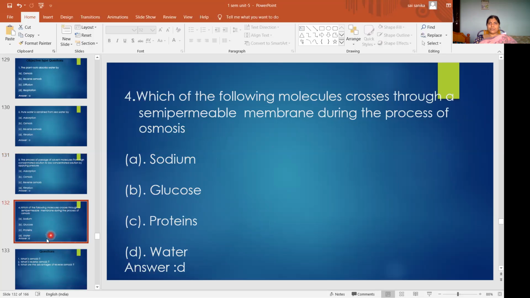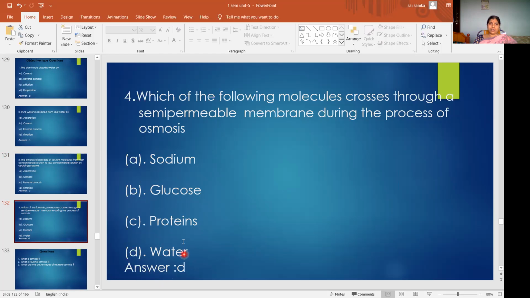Then next, come to the fourth question. Which of the following molecules passes through a semi-permeable membrane during the process of osmosis? If you know the definition, you can directly choose the answer. No need for thinking. Sodium ions, glucose ions, proteins, water. So what is the answer?